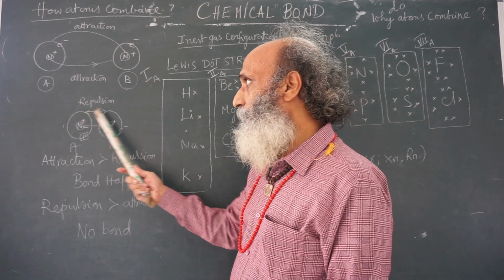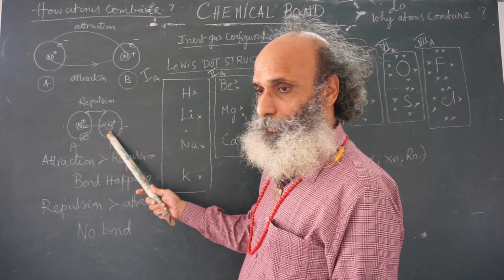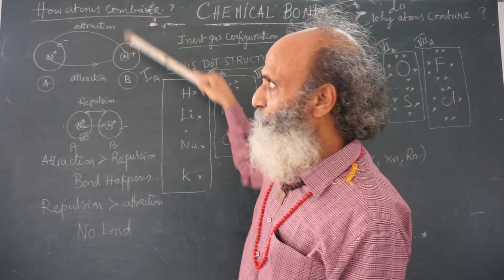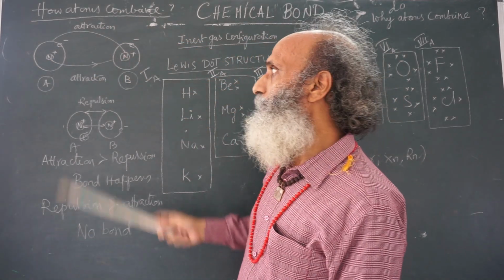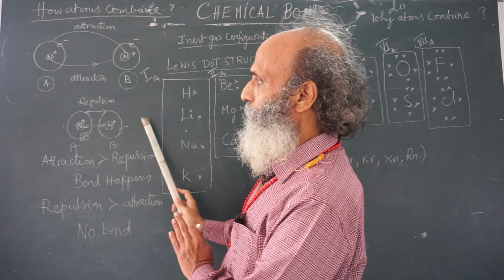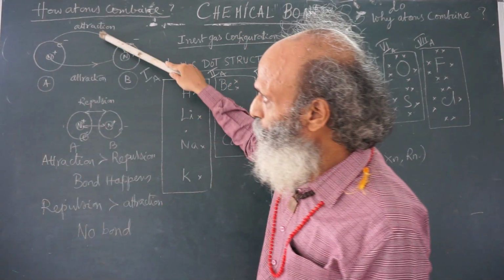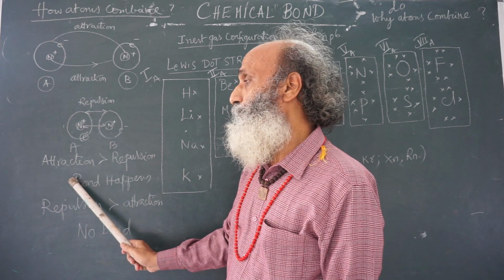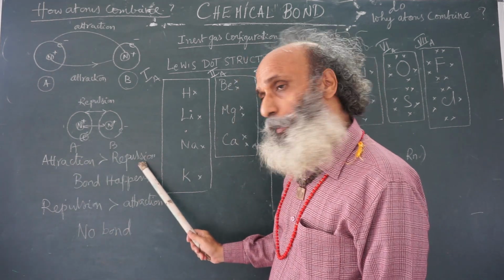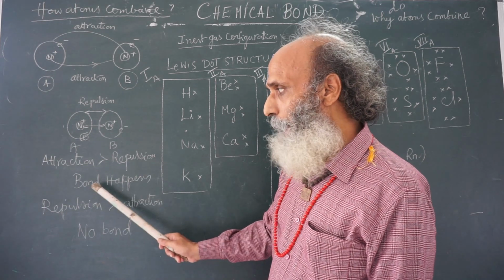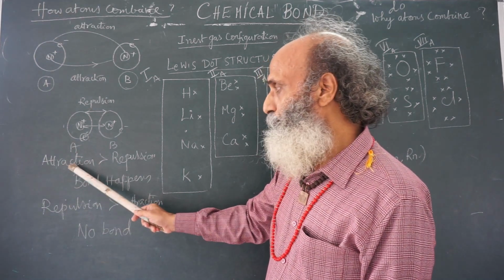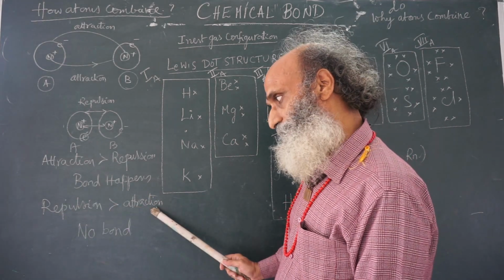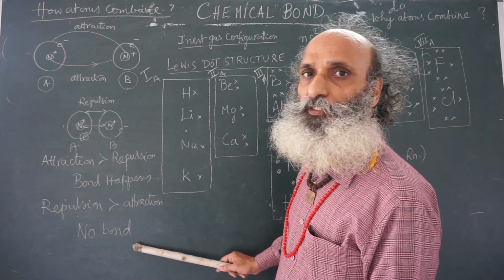Now, these valence electrons repel, and these nuclei repel. That means there is a force of attraction which brings the atoms together, and there is a force of repulsion which keeps the atoms away. Combining these two, if the attractive force between two atoms is more than the repulsive force, then a bond happens. If the attractive force is less than the repulsive force, that means repulsion is more than attraction, then there will be no bond between the atoms.